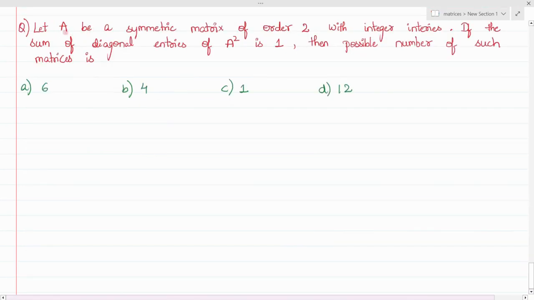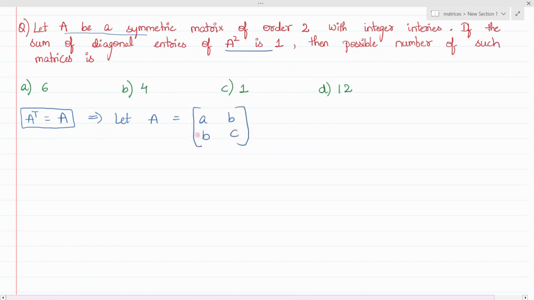In this question, it is given that A is a symmetric matrix, which means A transpose equals A. This is the condition for the matrix to be symmetric, of order 2 with integer entries. And if the sum of diagonal entries of A square is 1, then the possible number of matrices are? So first, A is a symmetric matrix. For this, we need to assume A matrix as [a, b, b, c], because when you do the transpose, it remains the same.